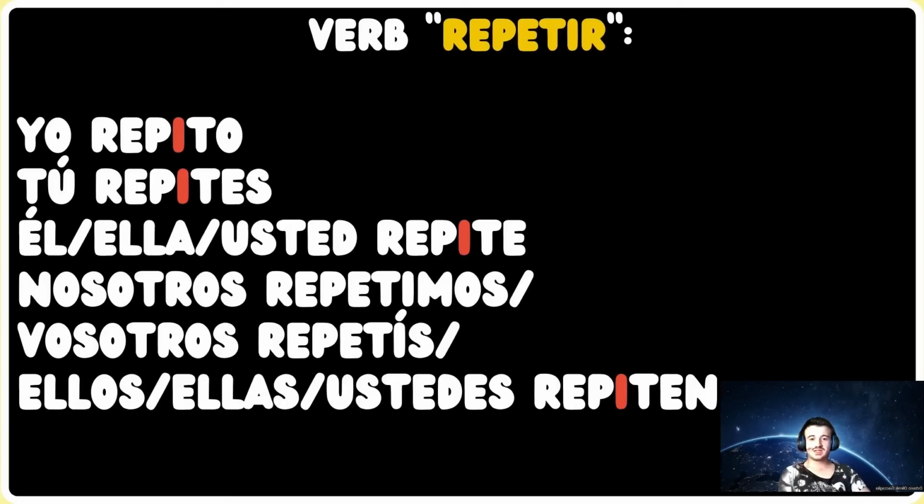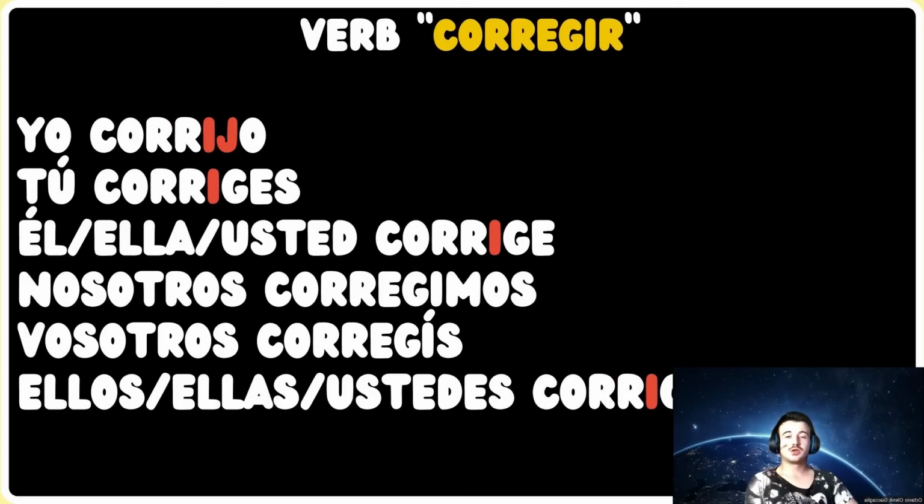And now let's go with the verb corregir. Yo corrijo, I correct. Tú corriges, you correct. Él, ella, and usted corrige, he, she, or you in a formal way correct.